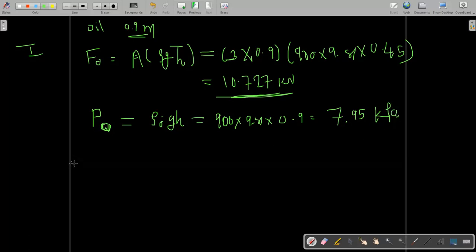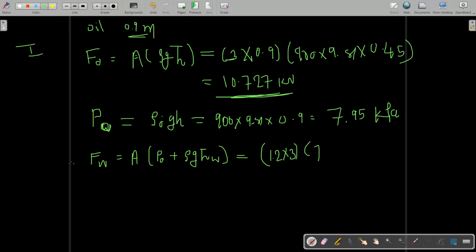Again, the total force exerted by the water on the surface is the projected area multiplied by the pressure due to the oil plus the pressure due to the water, with the centroid height of the projected area of the water. The area is 1.2 multiplied by 3, because the cross-section area will remain the same for the water, and both fluids are incompressible. So as the height increases, the water height will not change, because these are incompressible and immiscible.